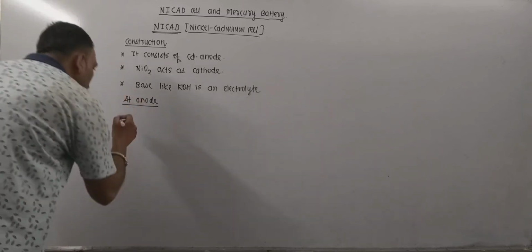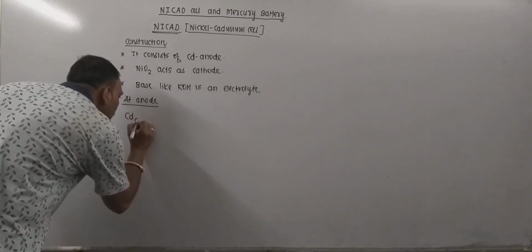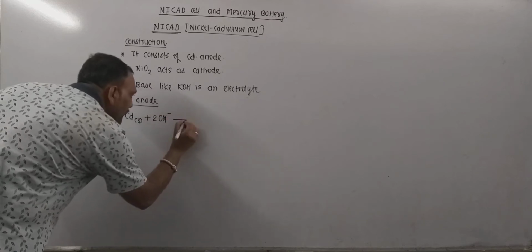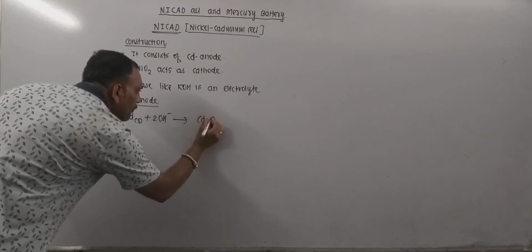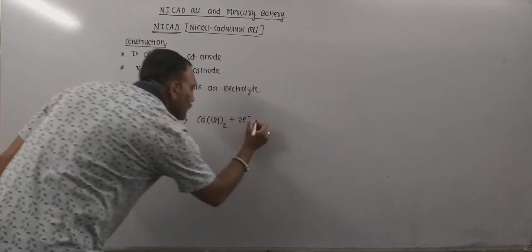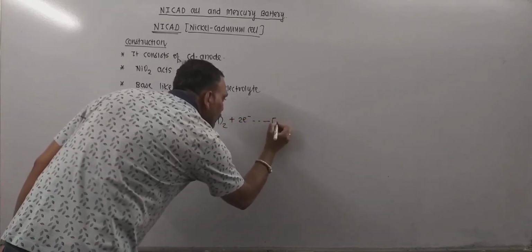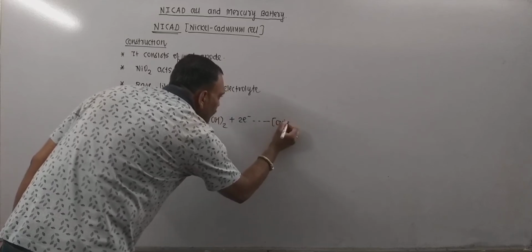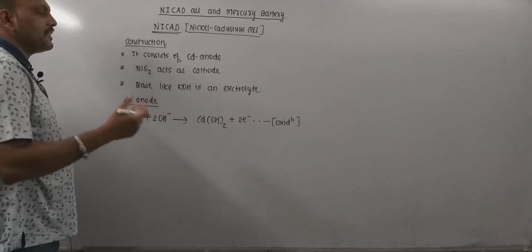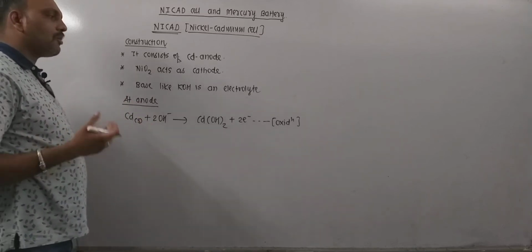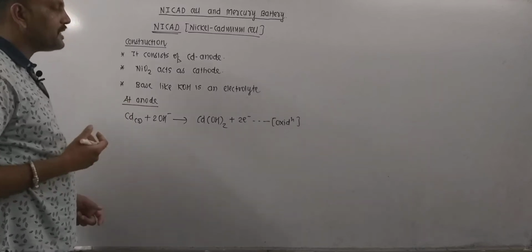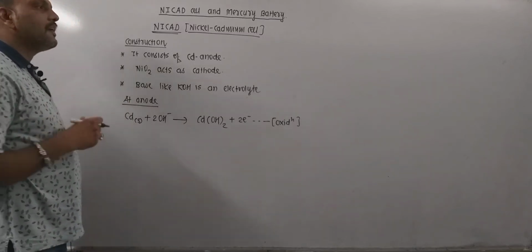Cadmium interacts with OH negative, leading to the formation of Cd(OH)2 and liberation of electrons, which is the oxidation reaction. Release of electrons is the process of oxidation. Thus at cadmium oxidation takes place, so it is anode.